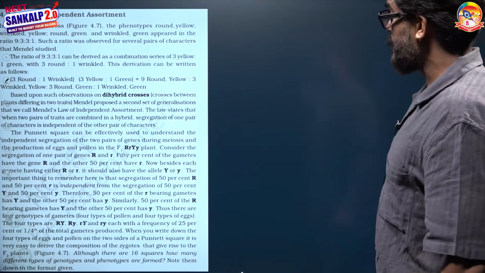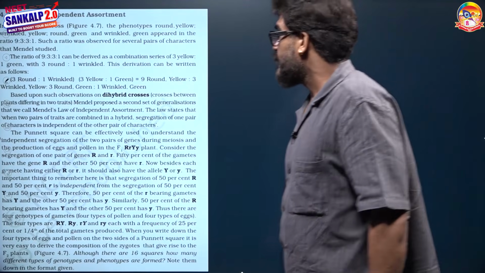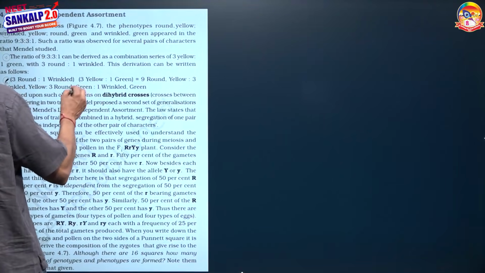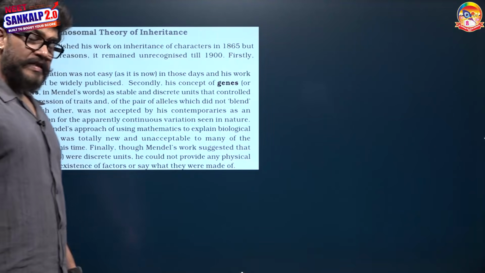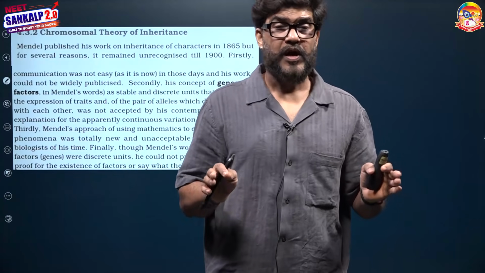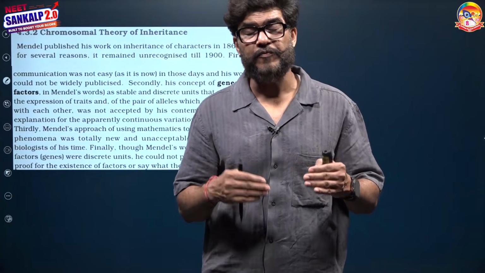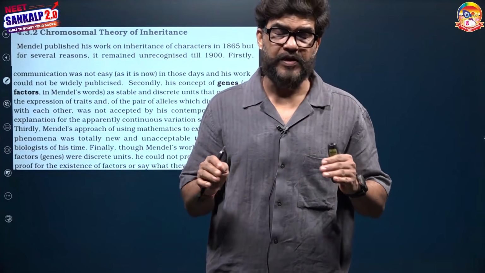The law of independent assortment is shown here: yellow to green, 3 to 1, round to wrinkled, 3 to 1. So the round yellow ratio is 9 to 3 to 3 to 1. It is indicating that in a dihybrid cross compared to a monohybrid cross, the number of characters considered for the study of inheritance is simply increasing, but each character is showing its independent inheritance in its typical monohybrid manner.